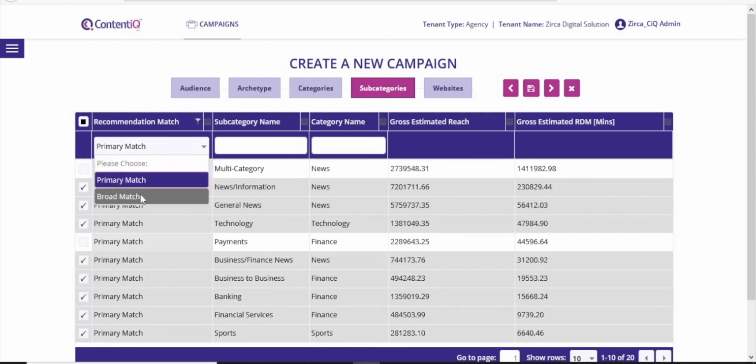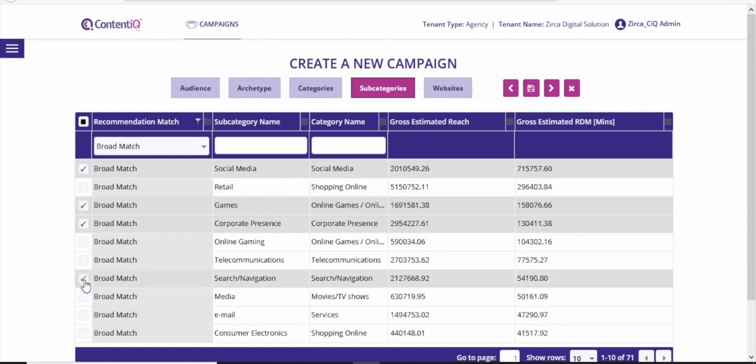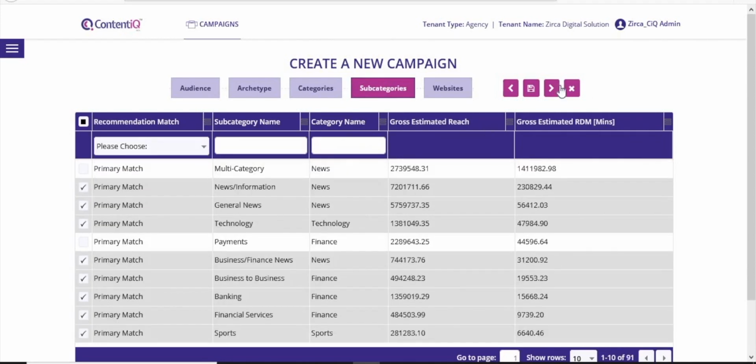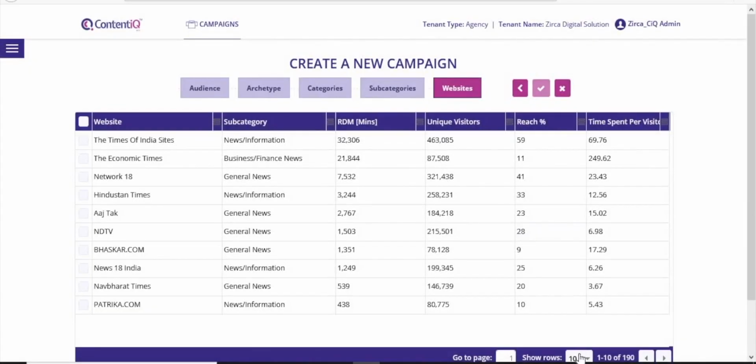The broad match lets users ensure that their media plans feature categories and subcategories with relevant choices for their TG and messaging, filtered by relevant metrics. After selection comes the last step, the list of websites recommended to be part of your media plan.